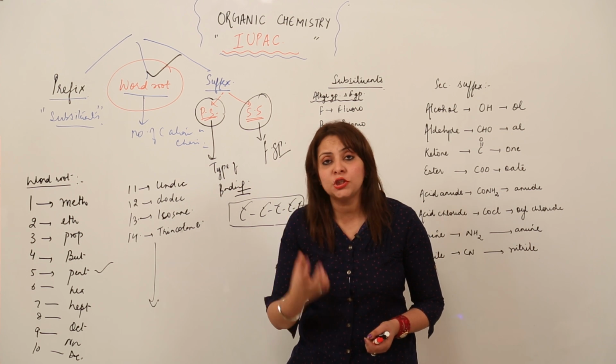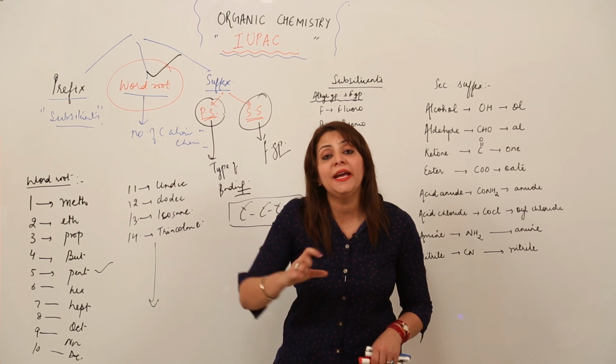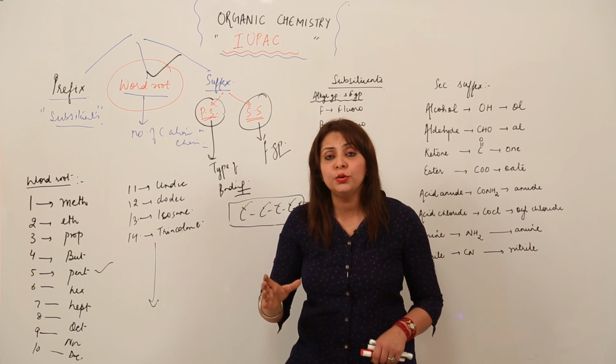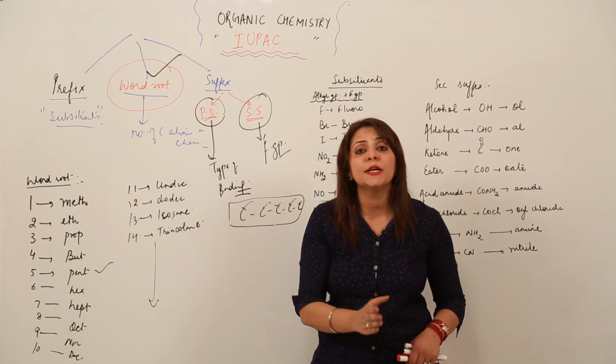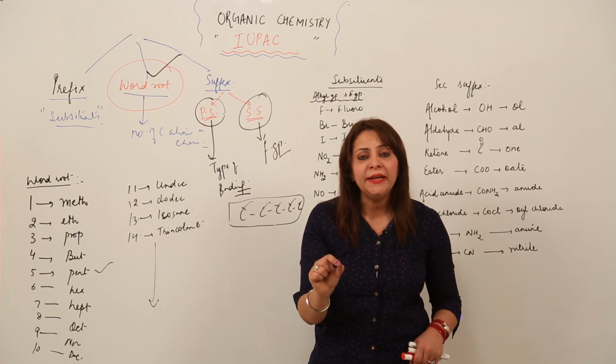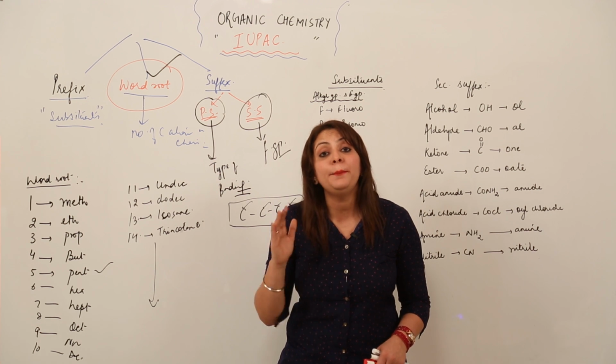It is not compulsory that you count all the carbon atoms present in an organic compound before you name it, right? They are the carbon atoms which specify the word root. They are only those carbon atoms which are included in the parent chain. Just make a note in your copy. These are the carbon atoms which are present in a parent chain.